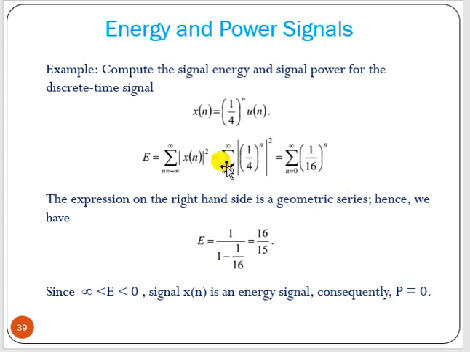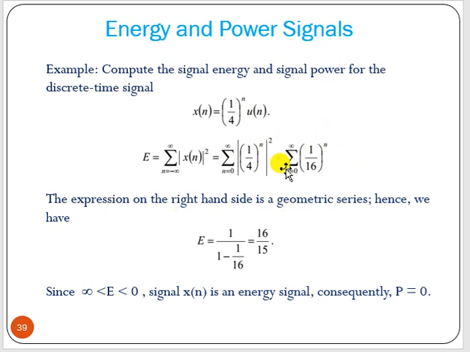Now let's take one example, with x of n equal to (1 by 4) to the power n times u of n. Now E is the summation from n equal to minus infinity to infinity of the mod of x of n whole square. Now u of n means its value is 1 for n greater than or equal to 0 and 0 for n less than 0. So from minus infinity to minus 1 the value is 0. So the limit can be changed from 0 to infinity because of this u of n. Now (1 by 4 to the n) whole square gives 1 by 16 to the power n.